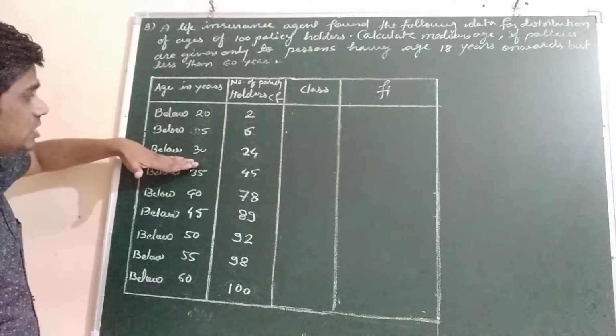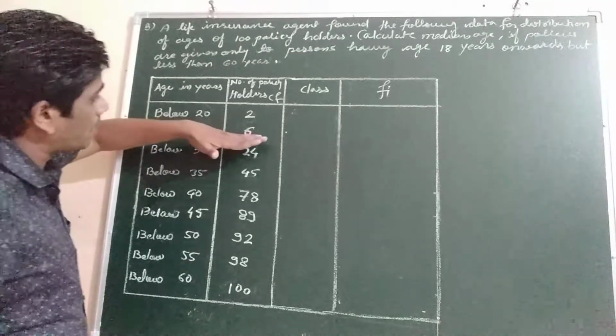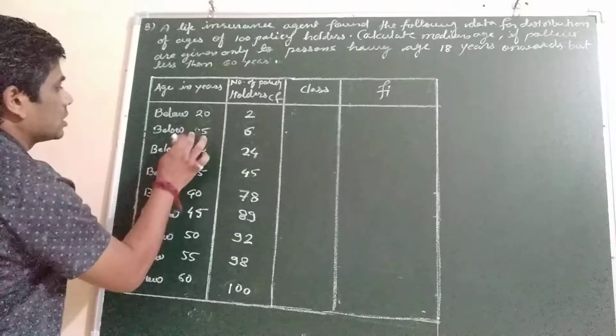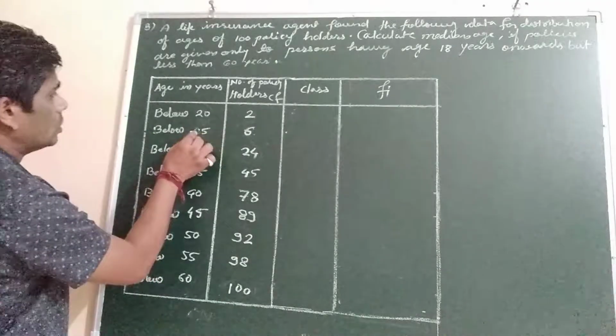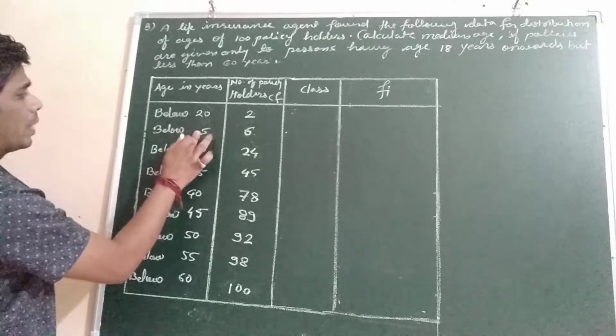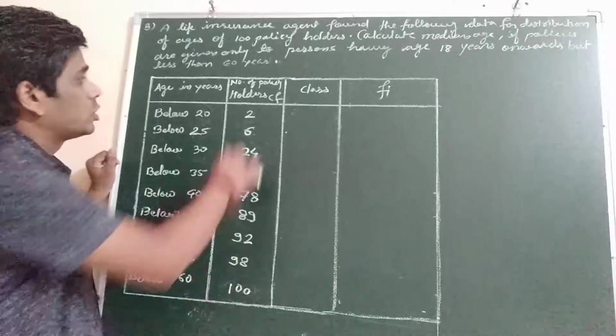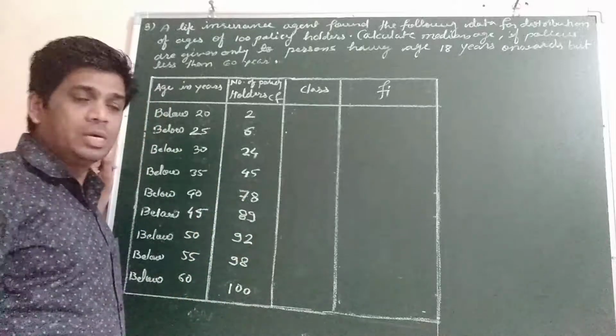Now below 30 is written, which means what? Both of these numbers are also included. So this is 24. Here it is given below 20, below 25, below 30. Okay, 24 people are there. So this is called cumulative frequency.